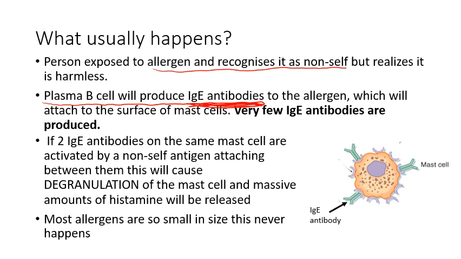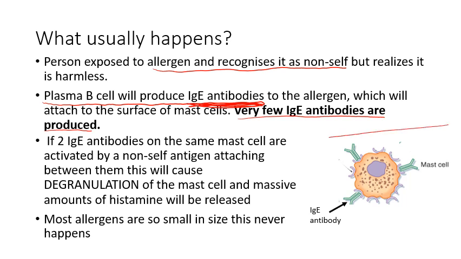So in a person who does not experience an allergic reaction or a hypersensitivity to an allergen, when this allergen enters their body and the immune response is triggered, very few IgE antibodies will be produced by the plasma B cells. They will still produce some, but not too many. So what will actually end up happening is these few IgE antibodies that have been produced will be floating around your body until they come into contact with a mast cell, and then they attach to the surface of the mast cell.